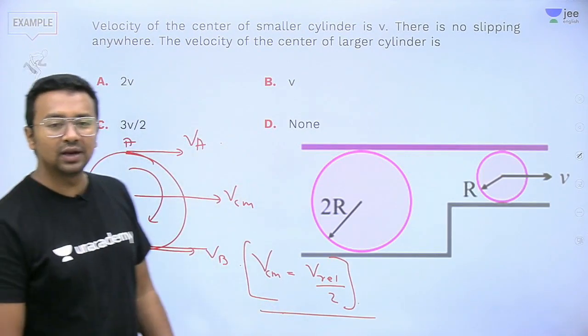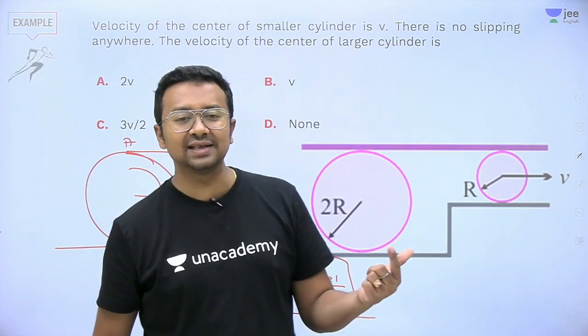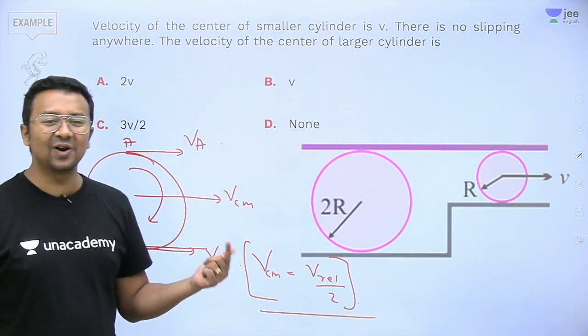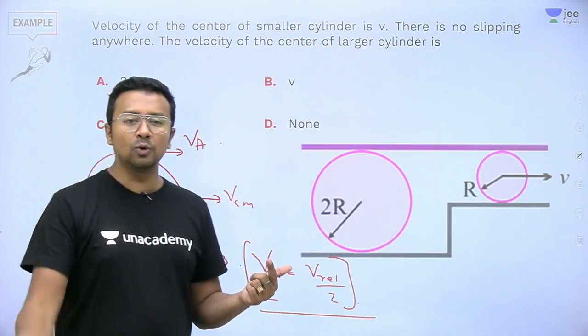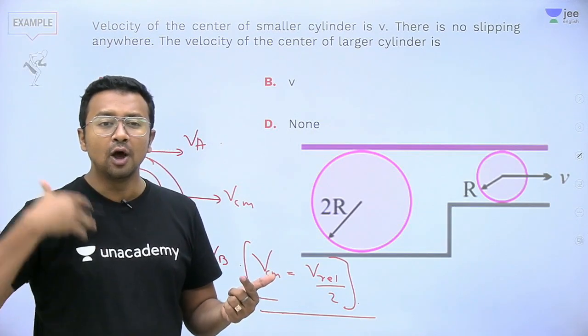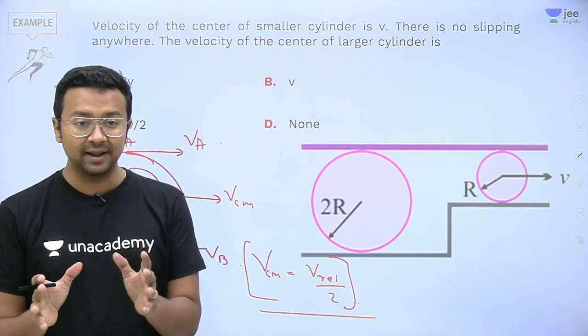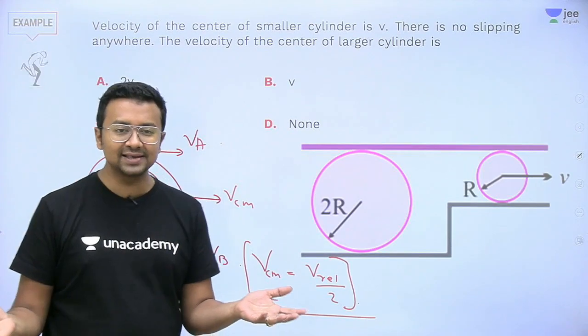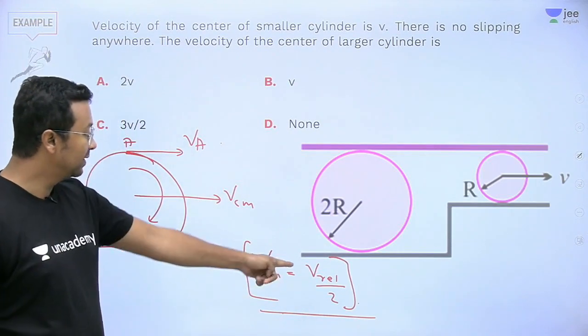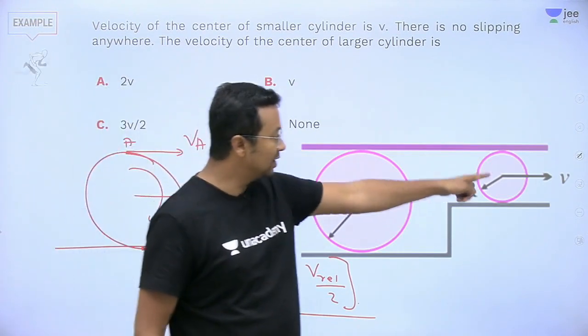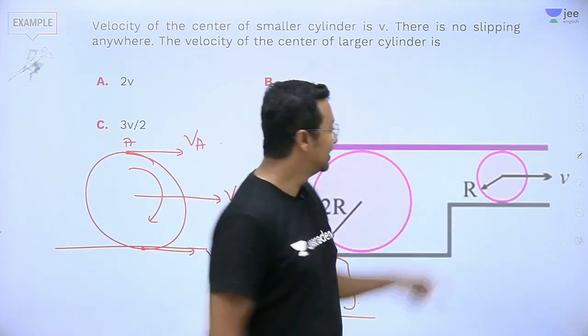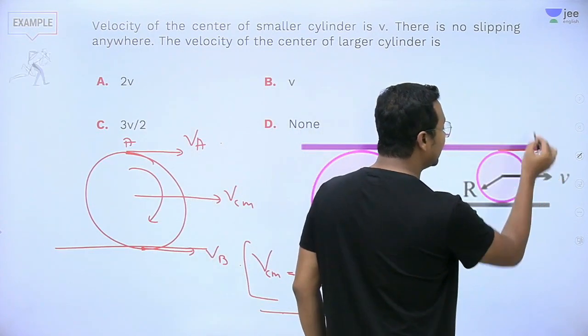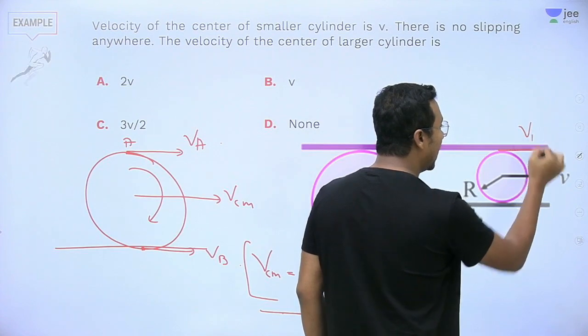That is a formula that you can use to quickly find out the answer without even thinking anything. In every pure rolling motion, rolling without slipping, how do we calculate it? V relative in this case. This is at rest. Let's say the top one is moving ahead with a velocity of V1.